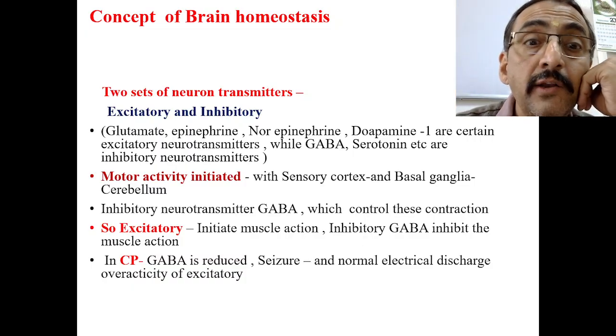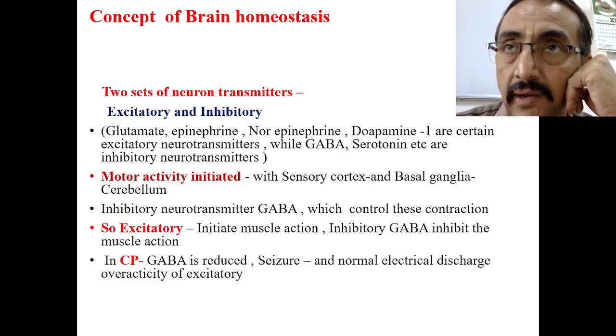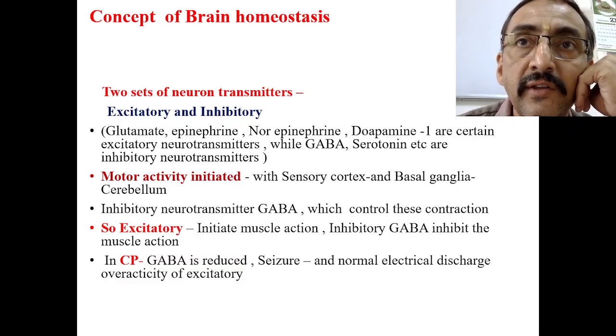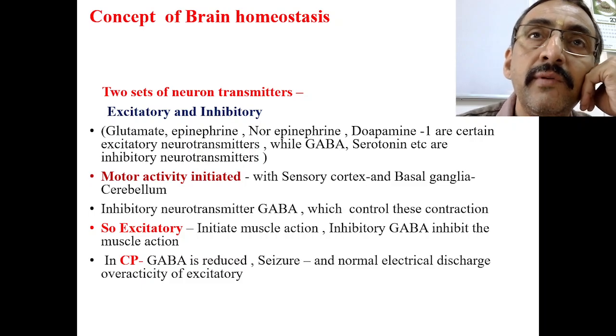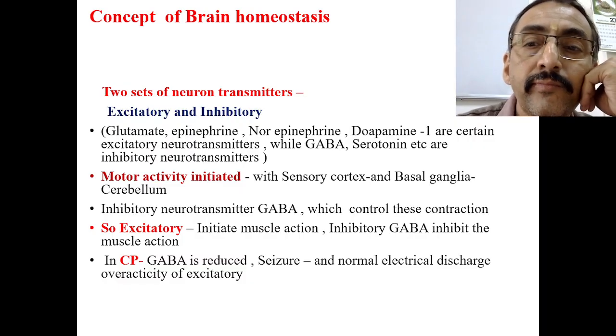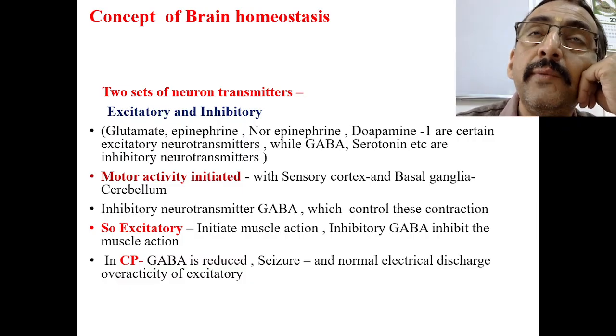So motor activity is initiated with the sensory cortex, basal ganglia and cerebellum. We know that any sensation that comes is carried through the basal ganglia and hypothalamus to the cortex. In the cortex it reaches the sensory cortex. From the sensory cortex information is given to the motor cortex, and the motor cortex will initiate the function, the programming. Now this motor activity is initiated.